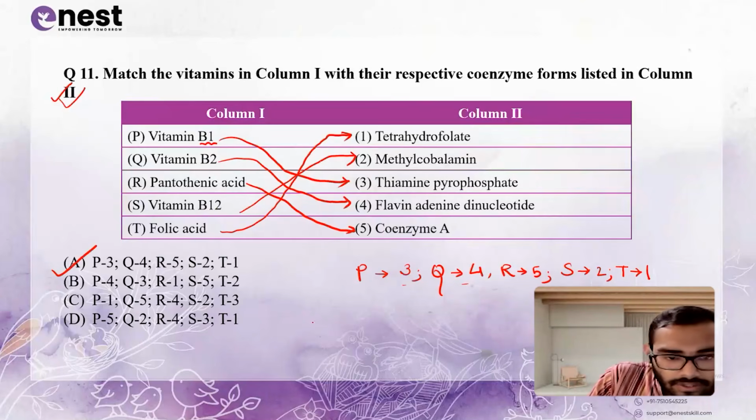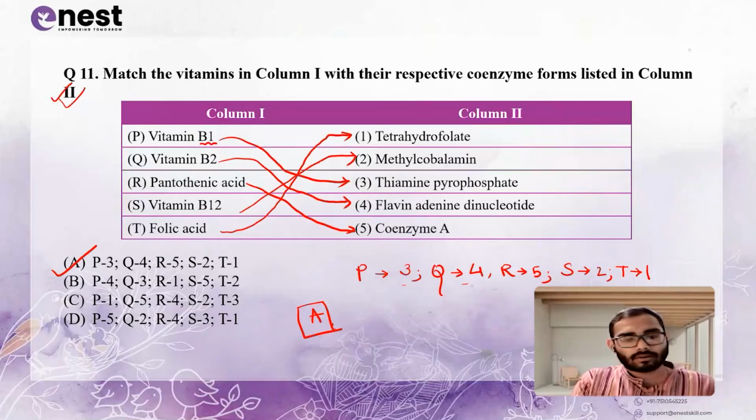Yes, for this match the following, the correct option is option A. Okay, now moving forward to the next question.